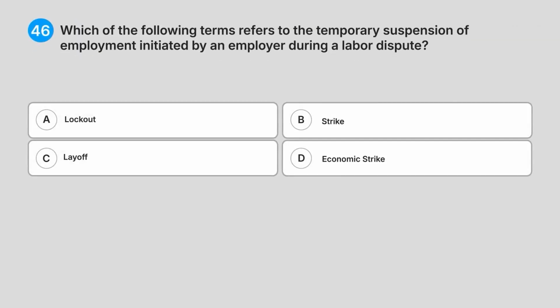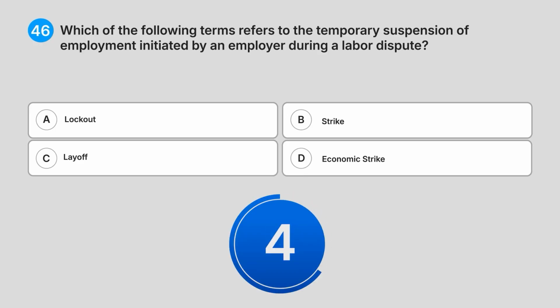46. Which of the following terms refers to the temporary suspension of employment initiated by an employer during a labour dispute? A. Lockout. B. Strike. C. Layoff. D. Economic strike. Can you guess the answer?